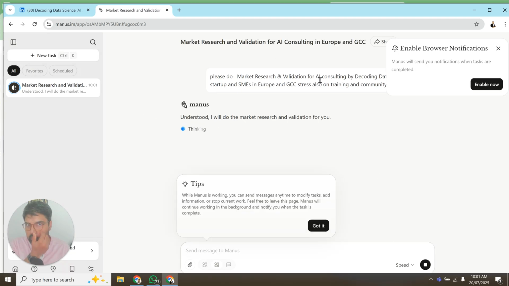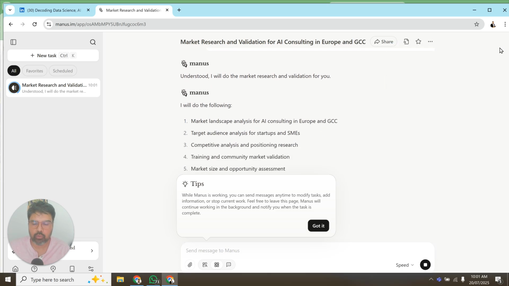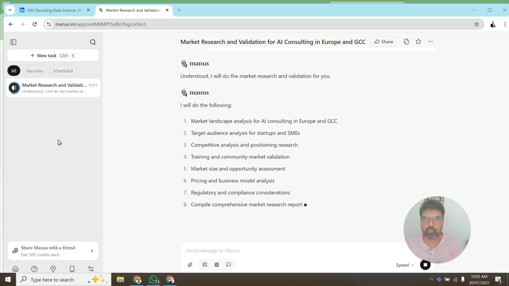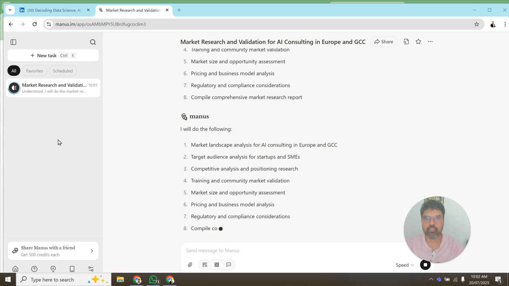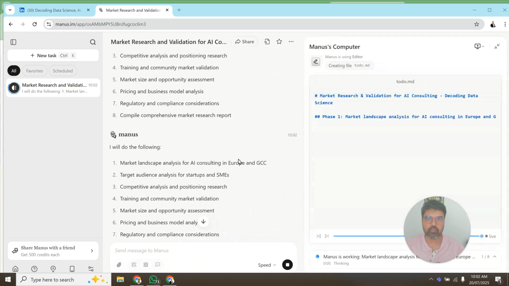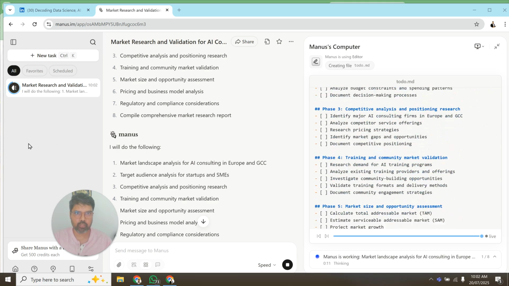So I am now asking it to do a market research, and now it is asking me to enable browser notifications. I will just close this for now. So this is doing everything by itself. You can see this, and just wait for some time till it does its work. So this is also one way of playing around with Manus. These are the things it has done. First it decided it is going to do 8 steps. Now it has opened the browser.